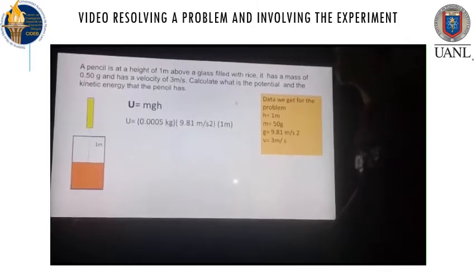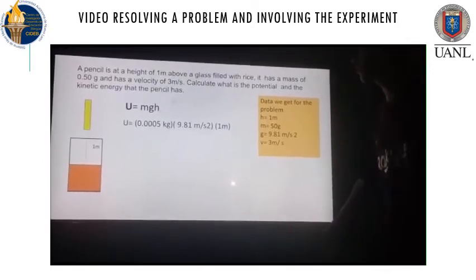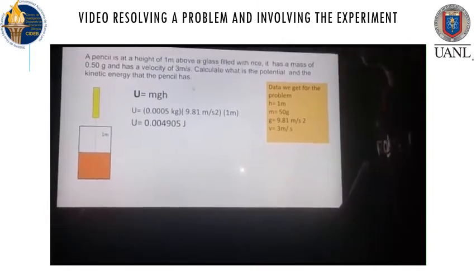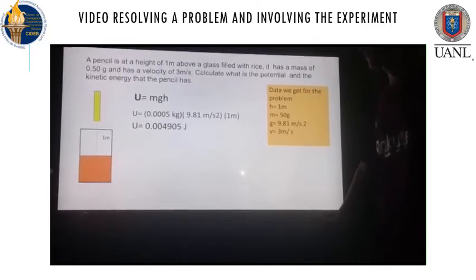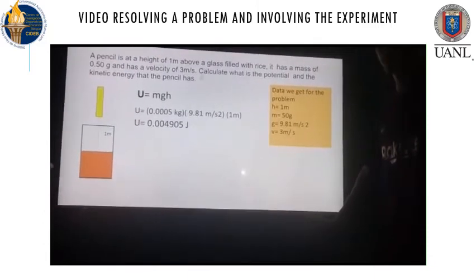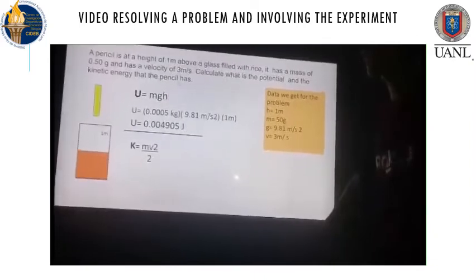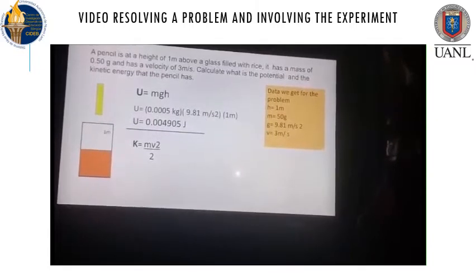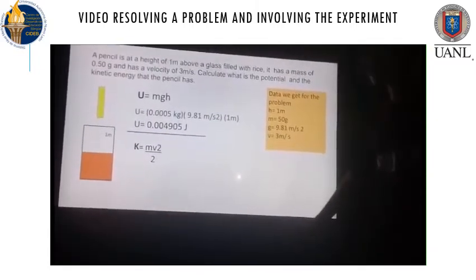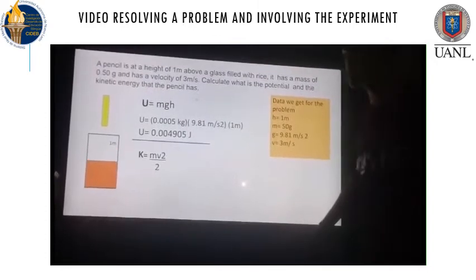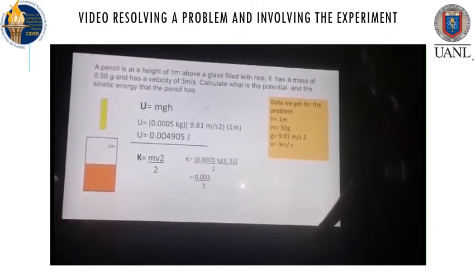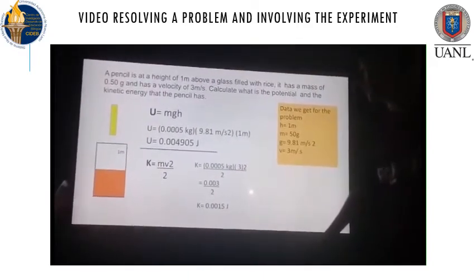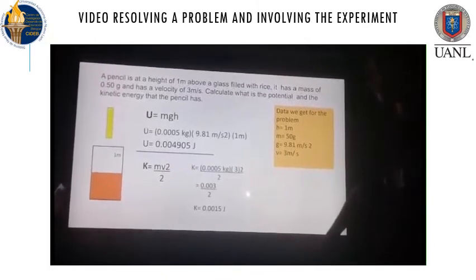So we substitute the values, and we get that the potential energy is equal to 0.004,090 joules. The kinetic energy formula is kinetic energy equals mass times velocity squared over 2. So we substitute the values and we get that the kinetic energy is equal to 0.0015 joules.